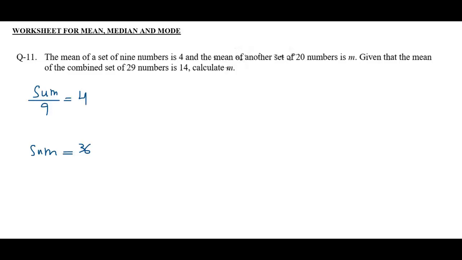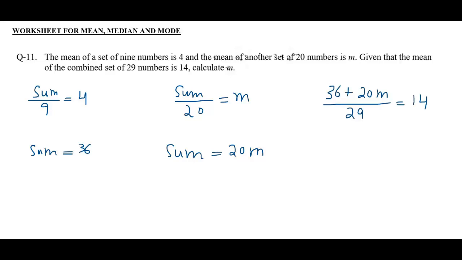The sum of the first 9 members is 36, and in the same way, the sum of the 20 members is 20m. Therefore, the sum of the combined 29 members, 20 plus 9, will be 36 plus 20m. Just cross multiply. So this will be 18.5.